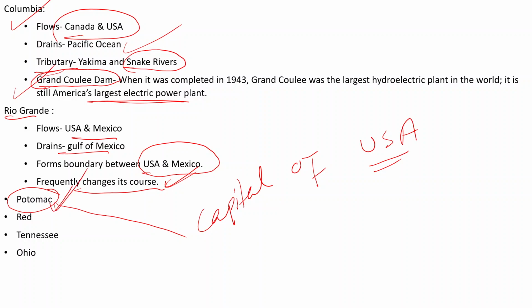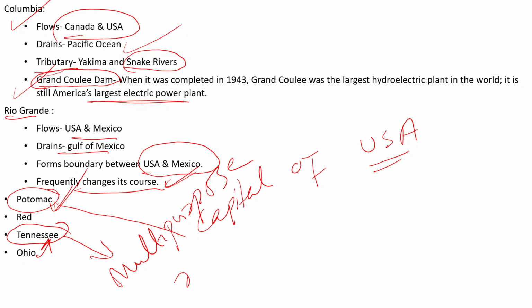Potomac River. Tennessee River. Tennessee is the tributary of the Ohio River. And Tennessee has the multi-purpose river valley project.